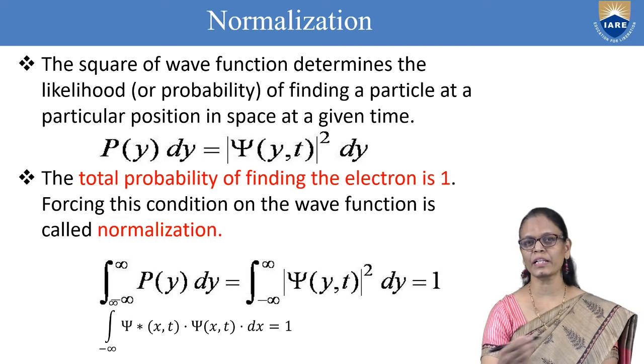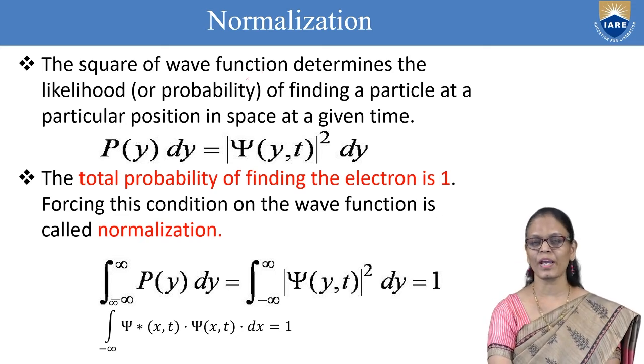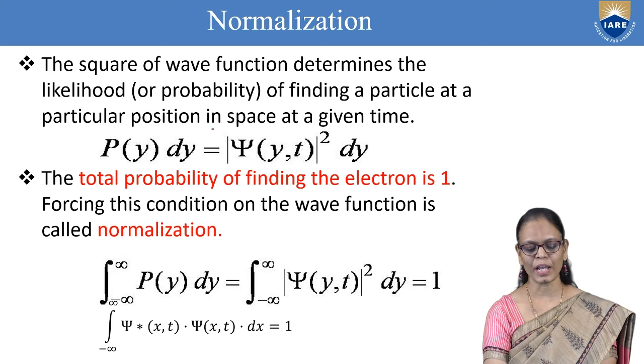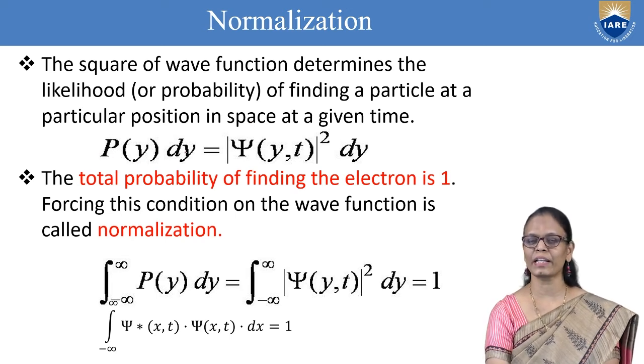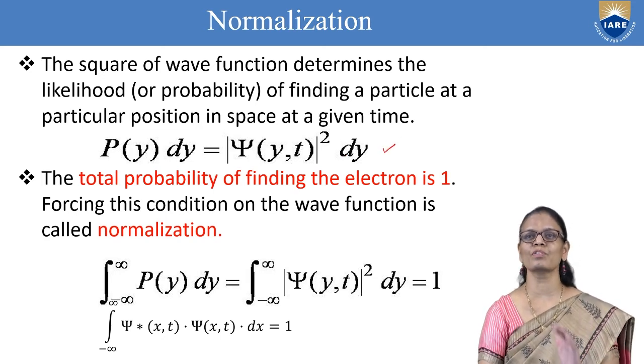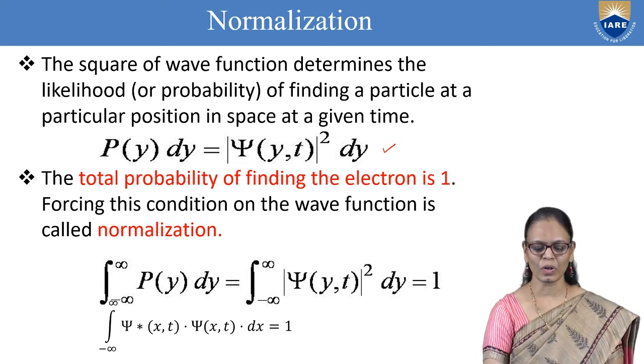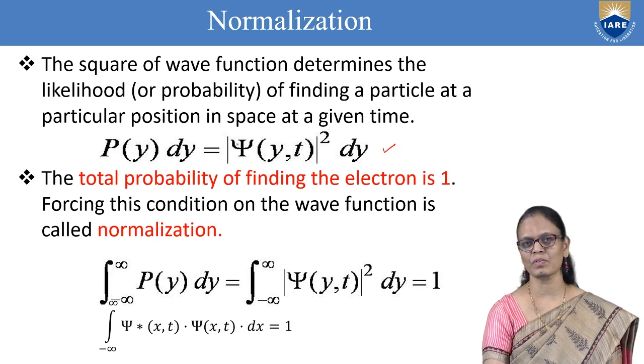Now, when we have to write it in terms of other coordinates also, what is normalization? The square of the wave function determines the likelihood of finding the particle at a particular position in space, which is given by P of y dy equal to psi of y,t square dy. Why I am putting it is that it is not restricted to one axis. Suppose I want to find the probability of finding the particle along the y-axis. So, I write P of y dy equal to psi of y,t square dy.